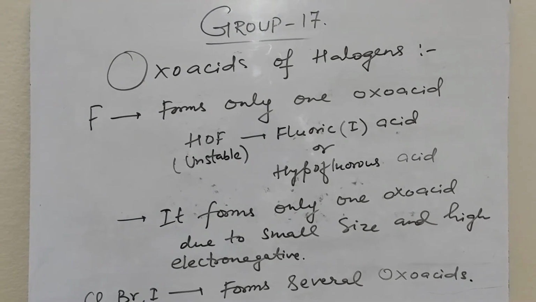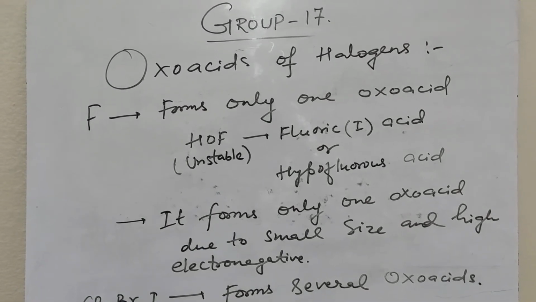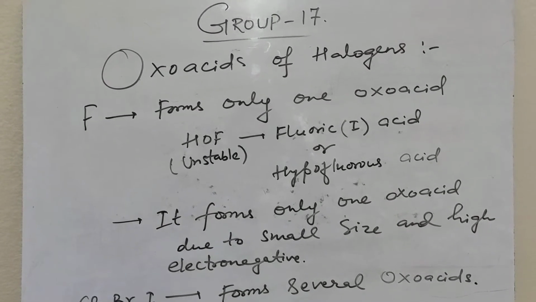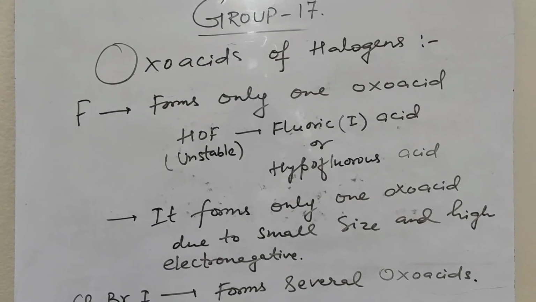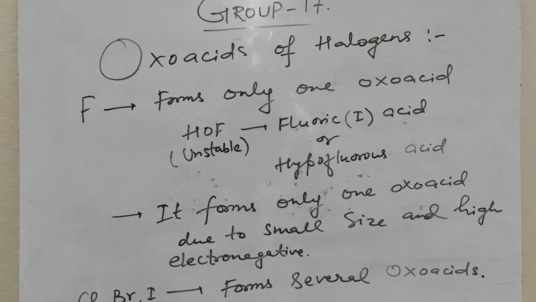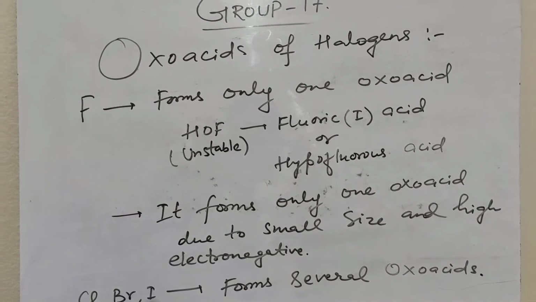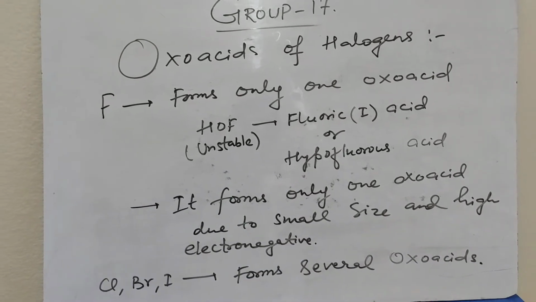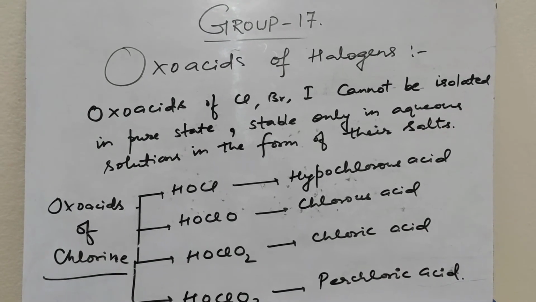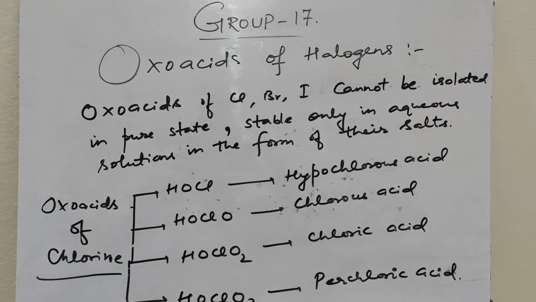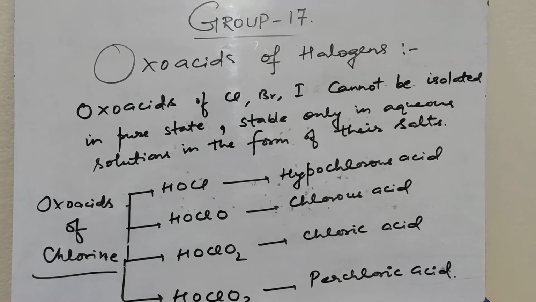Oxoacids of halogens. Fluorine forms only one oxoacid, that is HOF, that is fluoric(I) acid or hypofluorous acid. It forms only one oxoacid due to its small size and high electronegativity. Chlorine, bromine and iodine form several oxoacids. The oxoacids of chlorine, bromine and iodine cannot be isolated in pure state. They are stable only in aqueous solution or in the form of their salts.